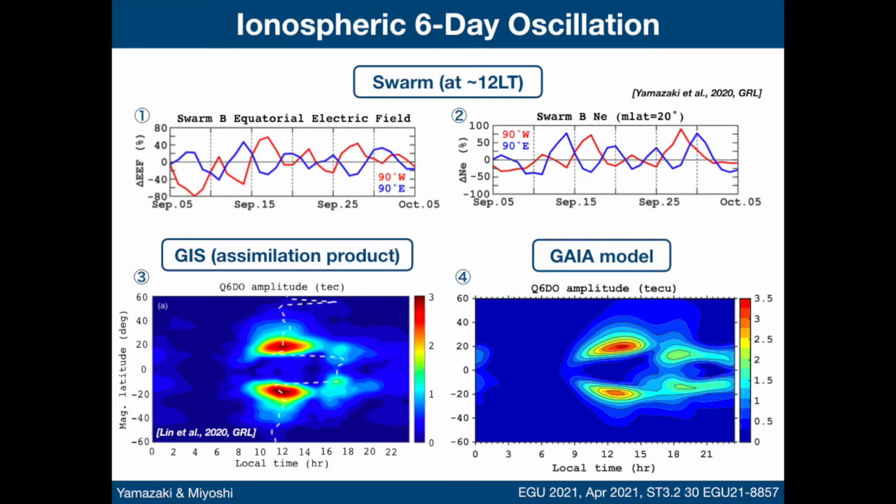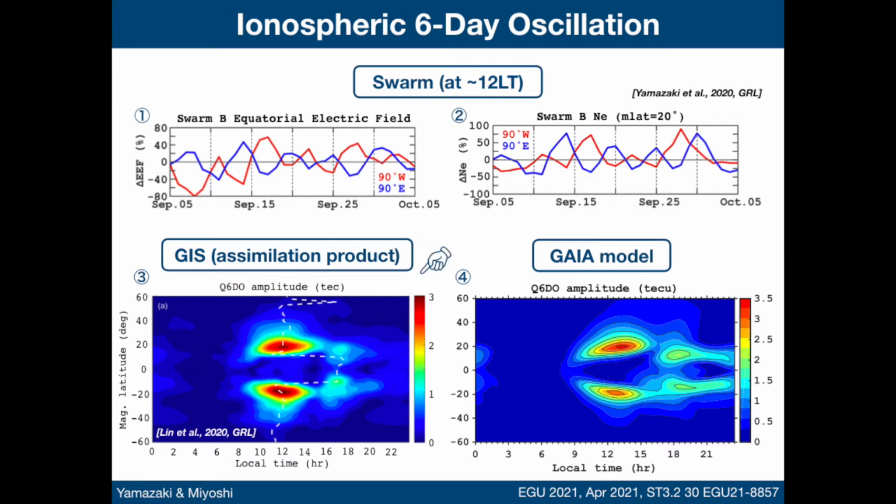During this time, prominent 6-day oscillations are observed in the ionosphere. Panels 1 and 2 show variations in the equatorial zonal electric field and plasma density at 20 degrees magnetic latitude. Both data are obtained from the SWARM satellite, around midday. Oscillation with a period of about 6 days is seen in both parameters.